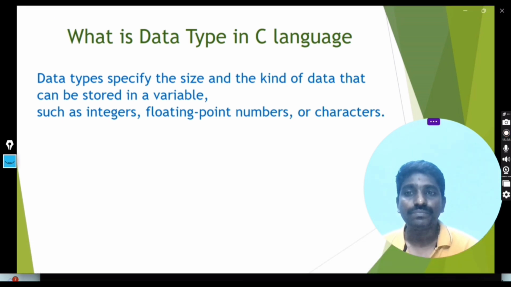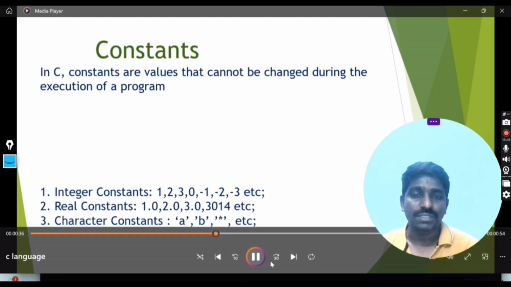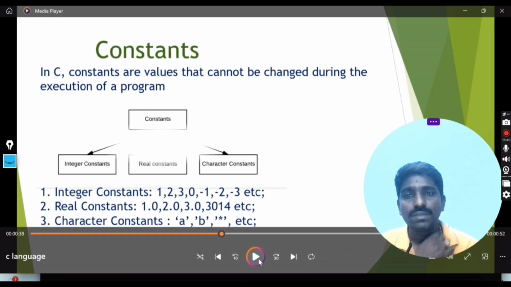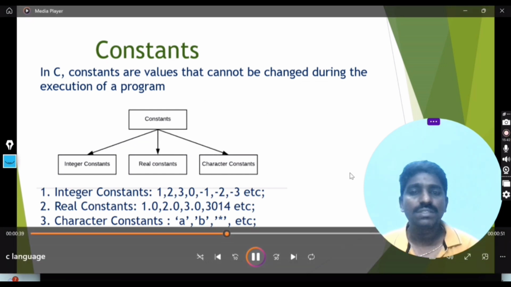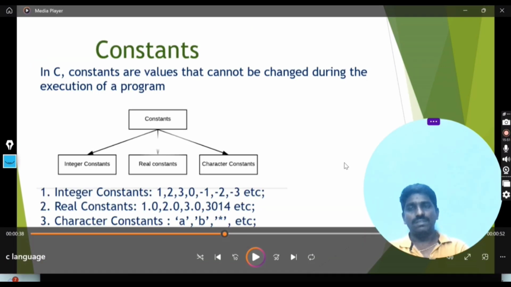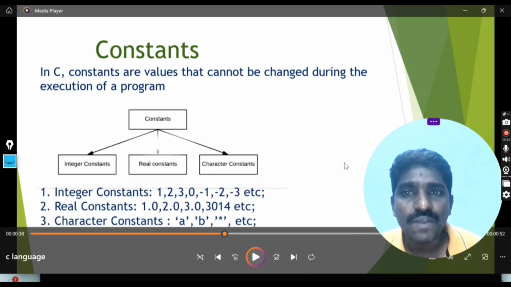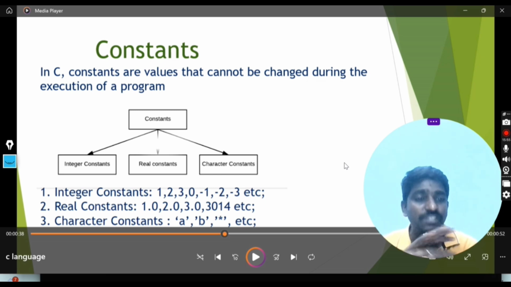Coming to the next topic, constants. What are constants? A constant is a value that cannot be changed during the execution of the program. Suppose in a program I need to declare a const variable or const value.